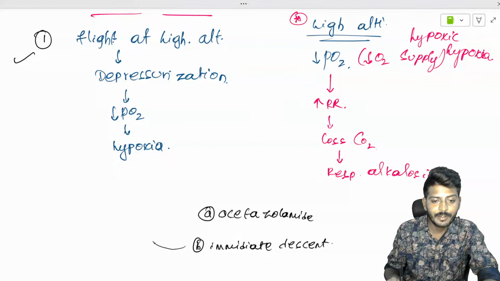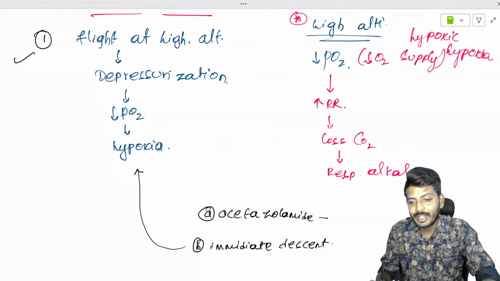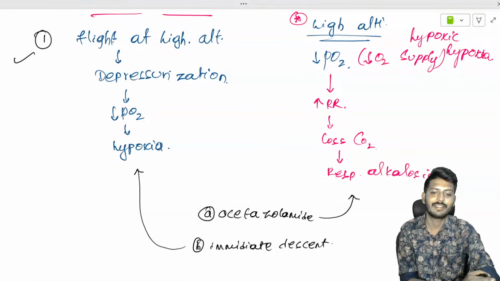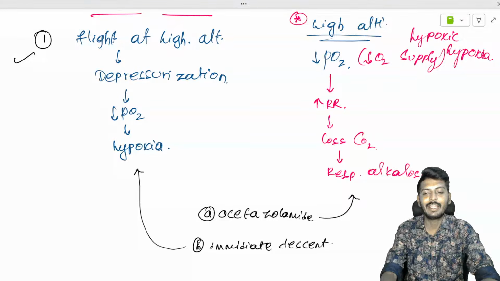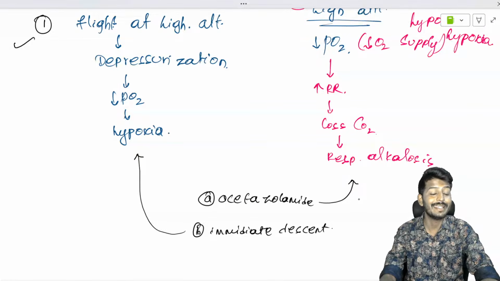The answer is immediate descent for the flight. At a high altitude, here you are going to give the acetazolamide. So for a high altitude, you are going to give the acetazolamide. For the flight, you are going to tell the immediate descent.